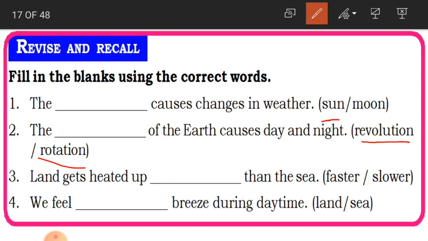Revolution or rotation? What is revolution, children? The earth revolving around the sun. But rotation is the earth rotating around itself, which causes day and night. So rotation is the correct answer. Land gets heated up dash than the sea. Land gets heated up faster than the sea. We feel dash breeze during daytime. We feel sea breeze during daytime.